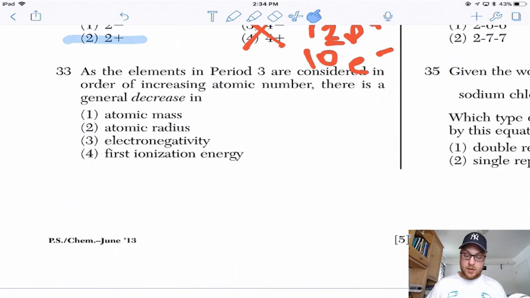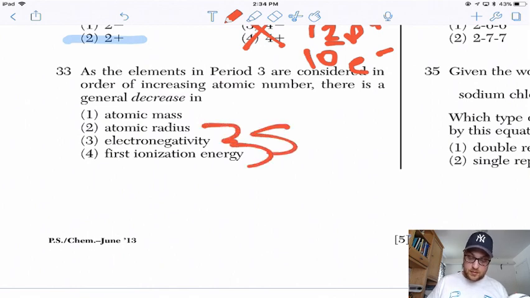As the elements in period 3, they freaking love period 3. I don't know what's so great about period 3. They ask about it constantly. Or in order of increasing atomic number, there is a general decrease in blank. So, you can look up all of these on table S.